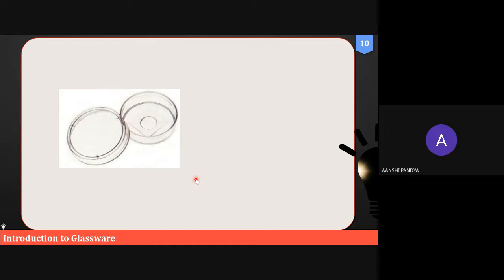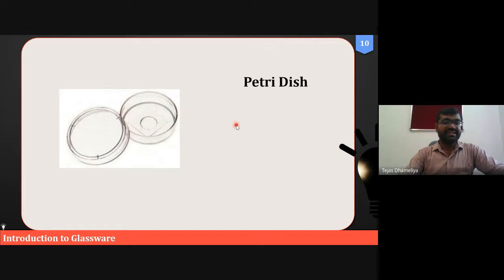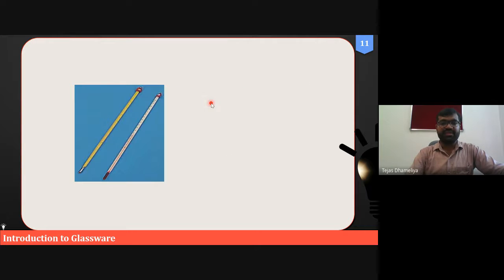To culture the bacteria. Yeah, generally they are used for agar culture or culturing microorganisms. In organic chemistry, medicinal chemistry, we use them for recrystallization. So that way we will use them.